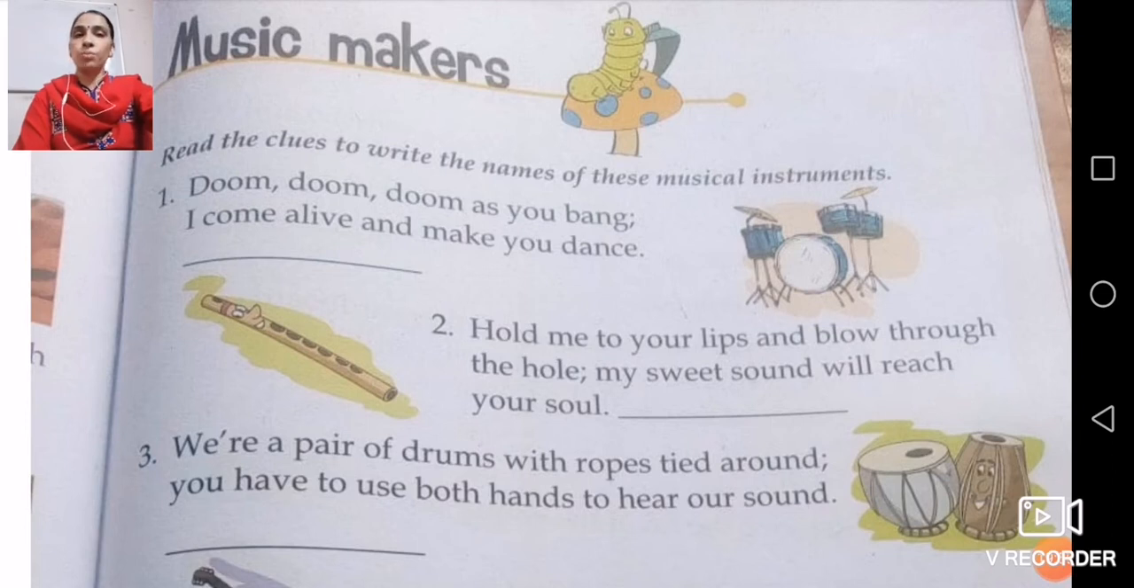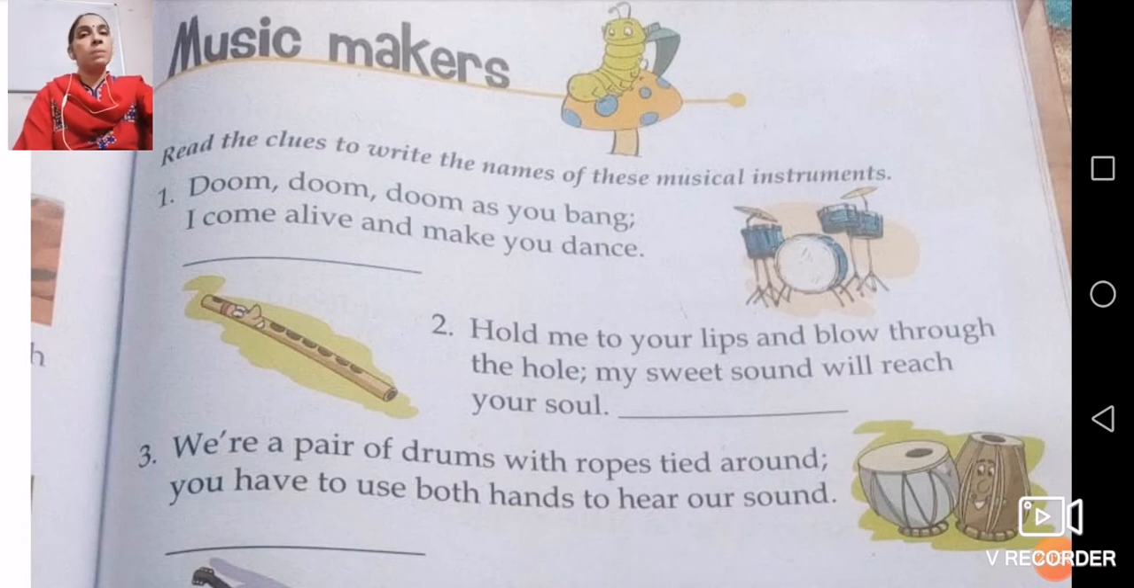Now number 1, doom, doom, doom, as you bang, I come alive and make you dance. So here you can see in the picture, what is this? That is drum. A pair of drums is given. Now number 2, hold me to your lips and blow through the hole. My sweet sound will reach your soul.